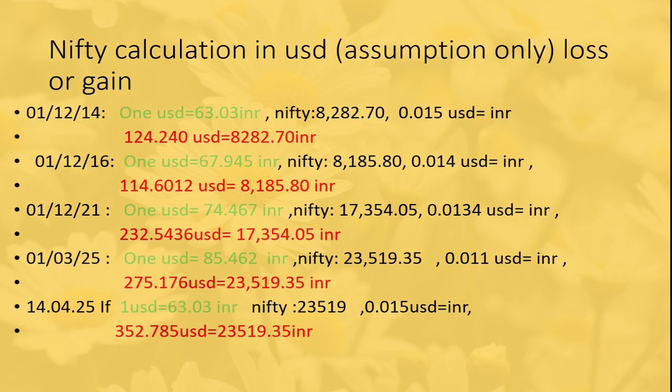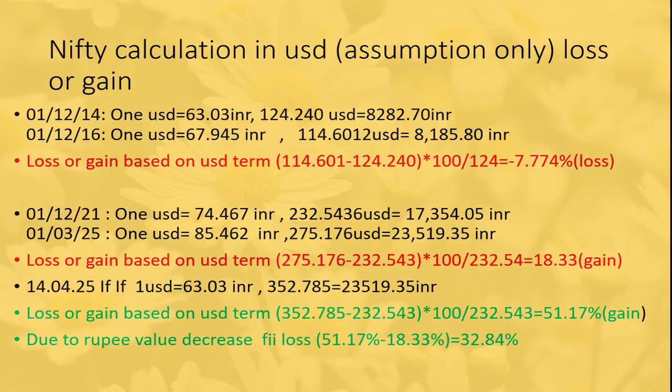So the rupee's depreciation has reduced its value to a certain degree. It seems that the profit of the FII would have been affected. In this picture, we are going to see how the profit is affected in percentage terms.